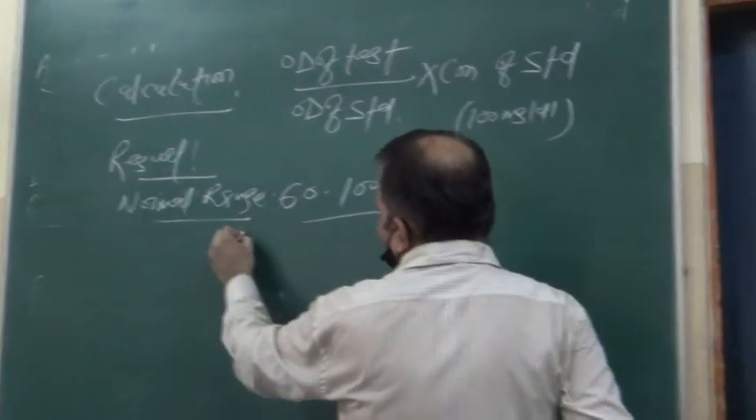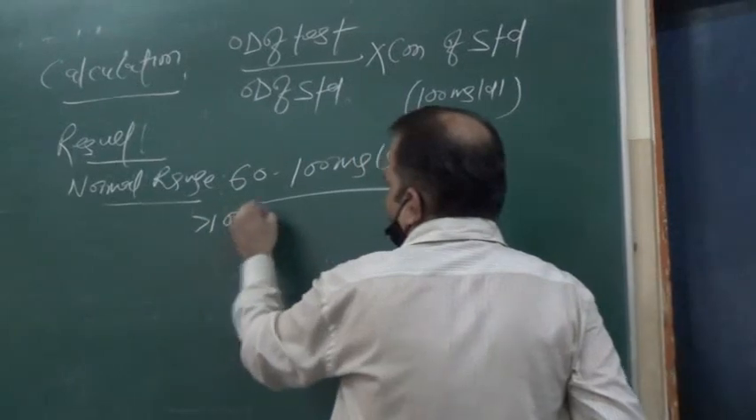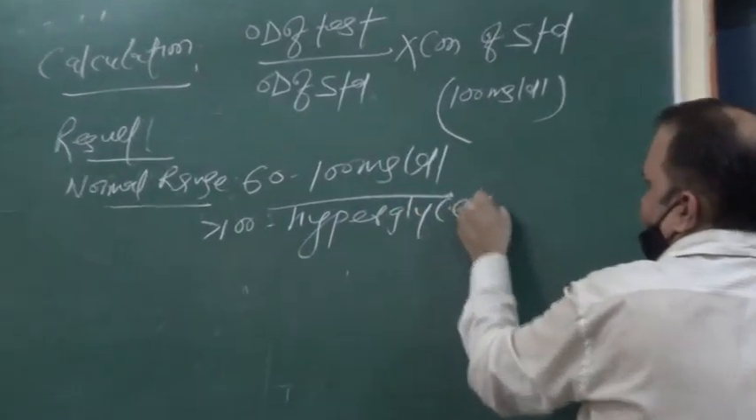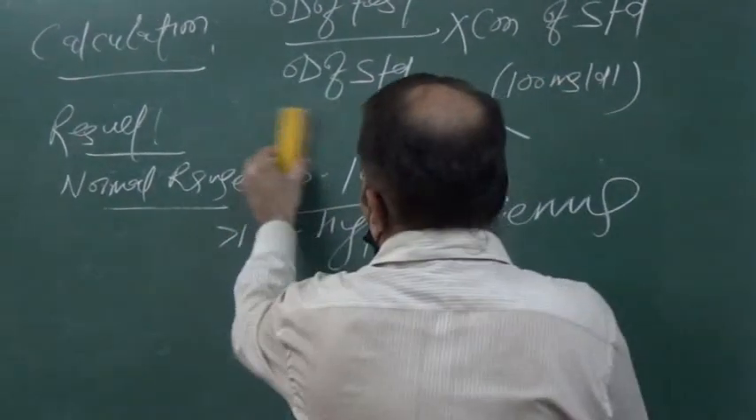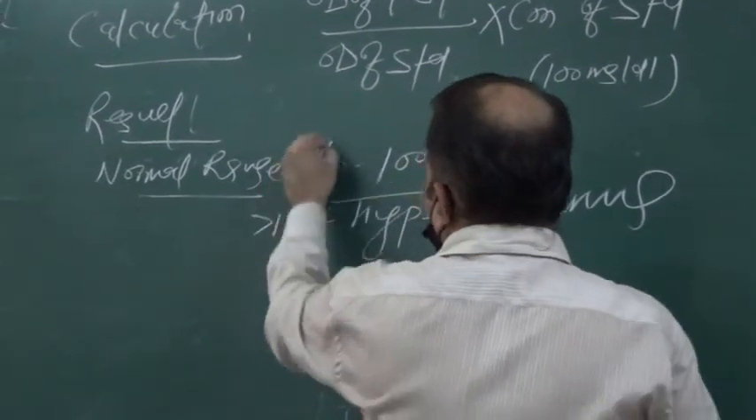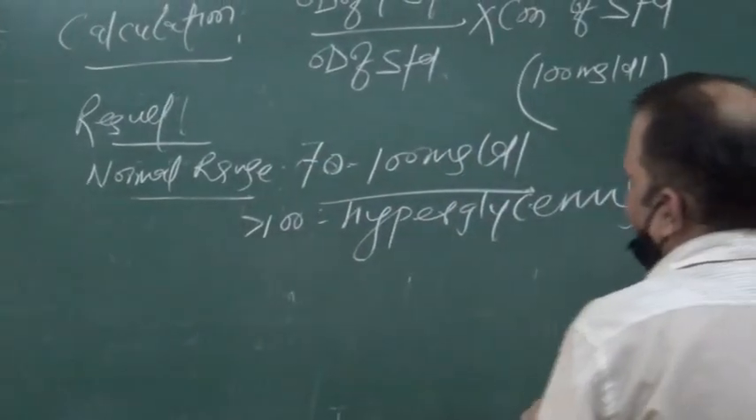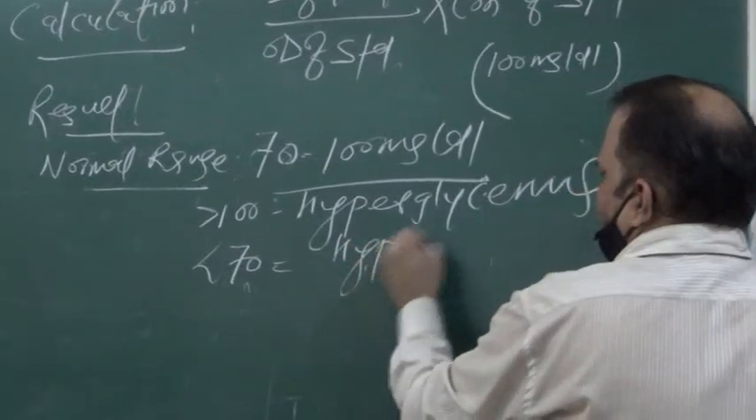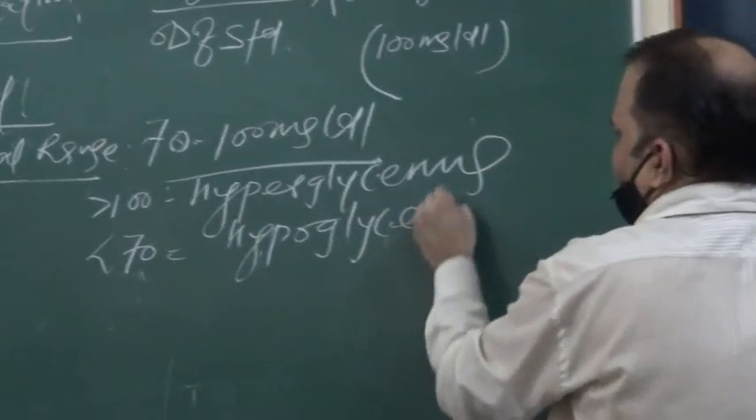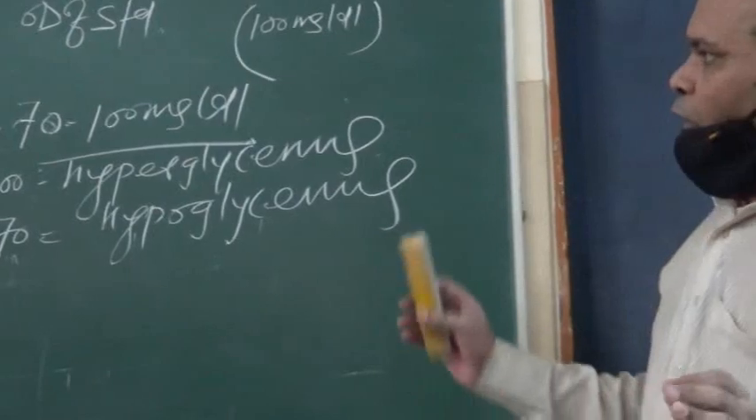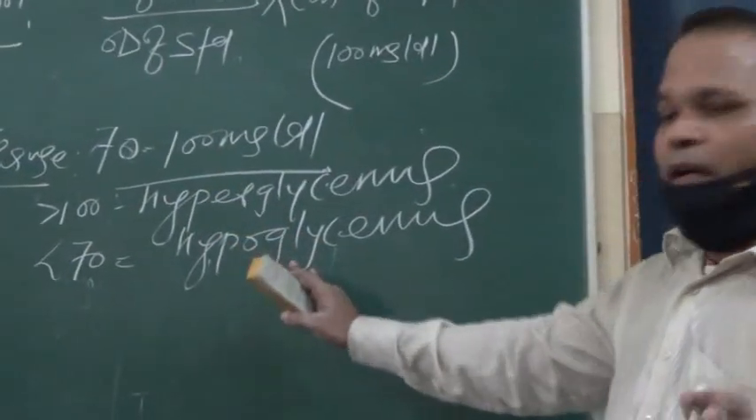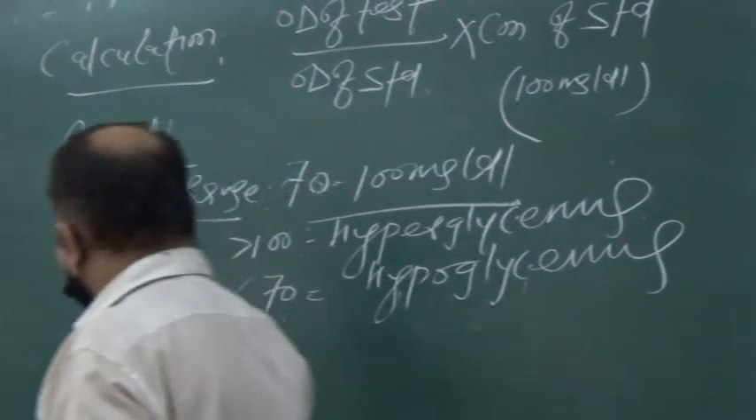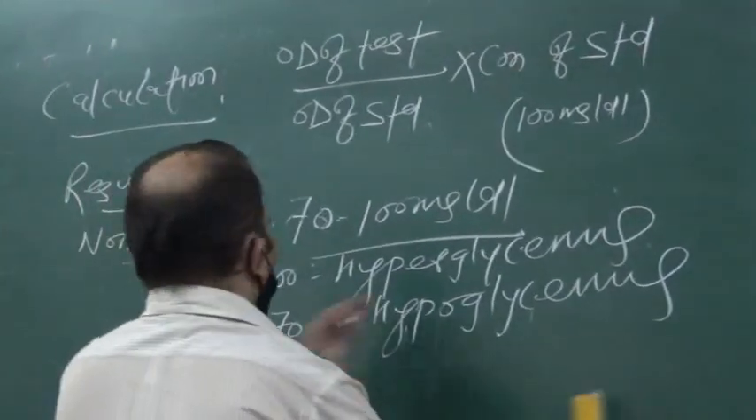And if the value is coming more than 100, that is called hyperglycemia. Not 60, the normal range is 70 to 100 milligram per deciliter. And if the value is coming less than 70, that sample is called a hypoglycemia sample, hypoglycemia result. So what are the causes of hyperglycemia and what are the causes of hypoglycemia, we will discuss in the clinical interpretation slides. So first is hyperglycemia.